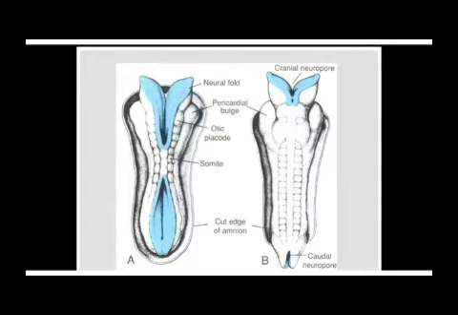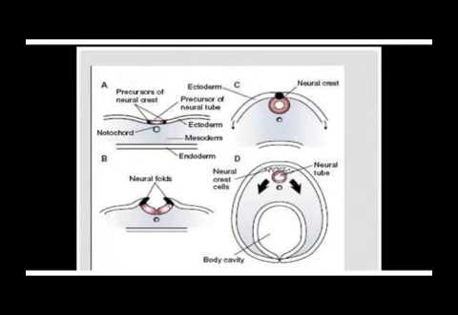Now, before the neural folds fuse, and I want to make this point, before the neural folds fuse, these neural crest cells will separate from them like that. The neural crest cells will separate from them, then the rest of the folds will fuse.